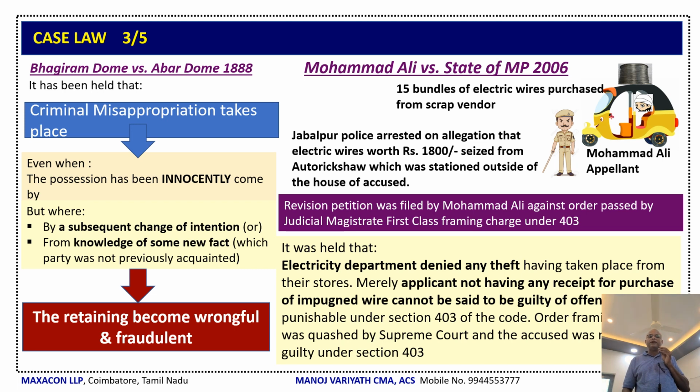Now, a revision petition was filed by Muhammad Ali against the order passed by the Judicial Magistrate First Class, framing charge under Section 403, misappropriation of movable property. Now, it was held by the Supreme Court that the Electricity Department denied any theft having taken place from their stores. Moreover, the appellant does not have a receipt, but it cannot be said that he is guilty of an offence punishable under Section 403 of the Code. So the order framing the charge was quashed by the Supreme Court and the accused was held not guilty under Section 403.